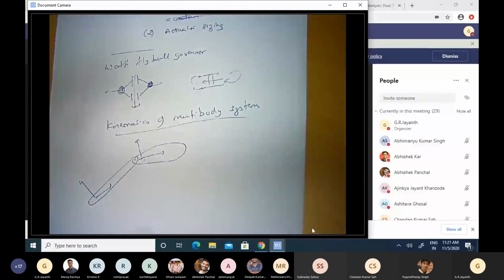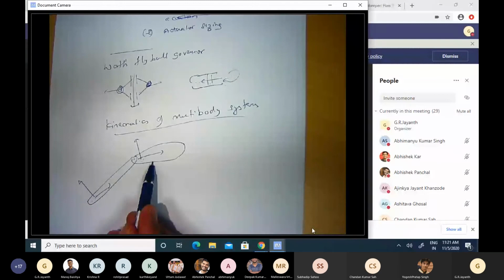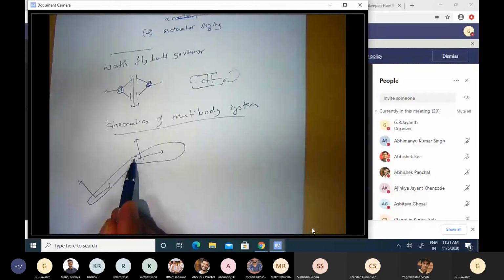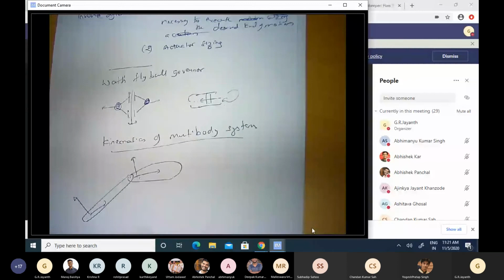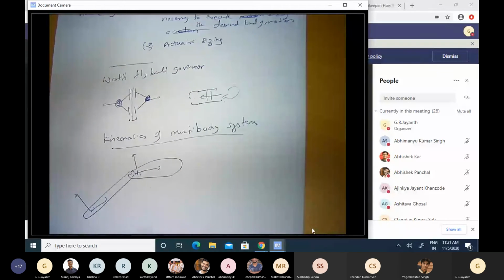We assumed that their offset was 0 because it was irrelevant from the point of view of dynamics of a single rigid body. Whereas with multiple rigid bodies, on account of the fact that they are connected to one another, these connections impose constraint forces on one rigid body and prevent them from moving along the degrees of freedom where they are constrained. Therefore, the offset between the two coordinate frames is also important. We cannot ignore the offset between them. That is the second main difference, and that results in certain issues with representation, which we shall briefly talk about next.